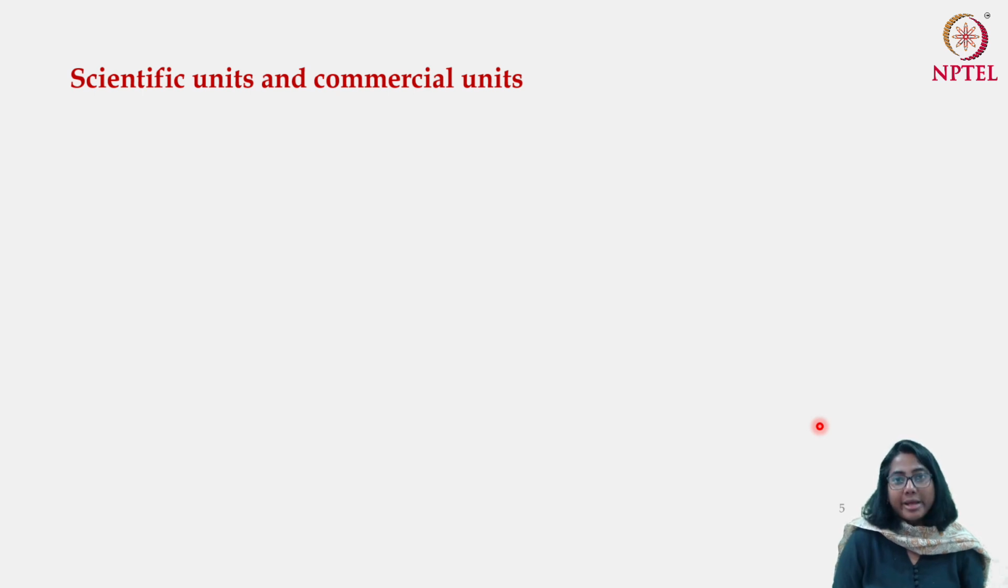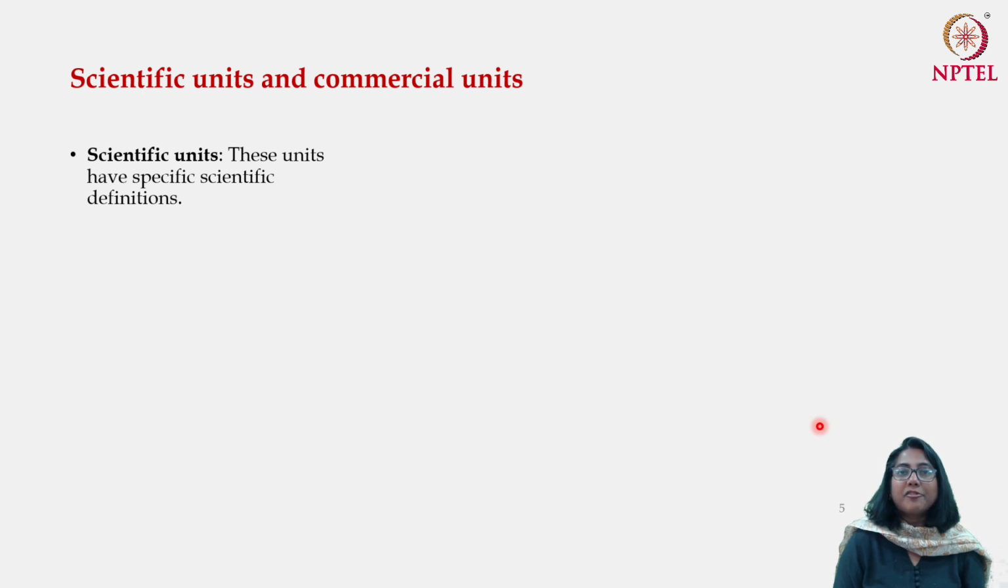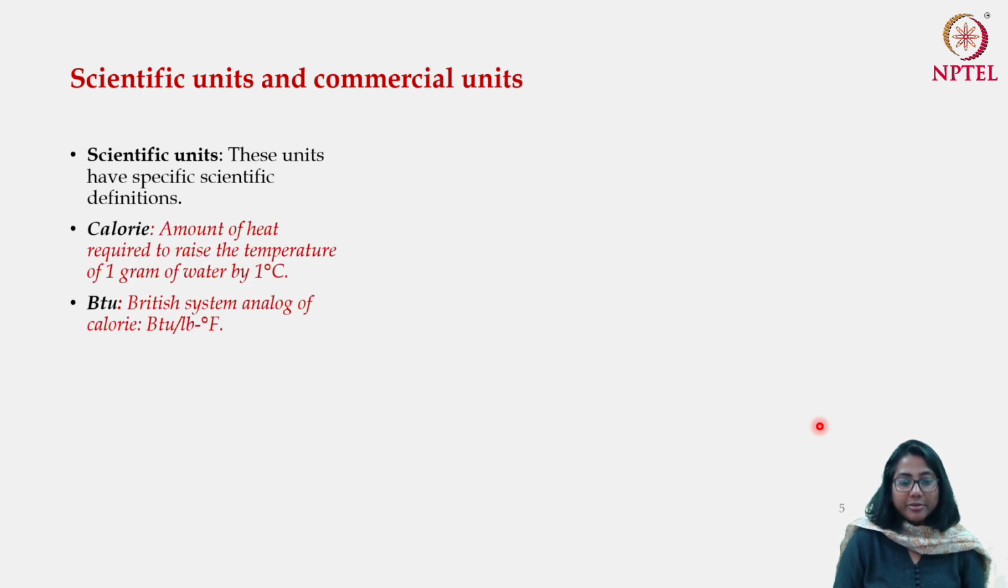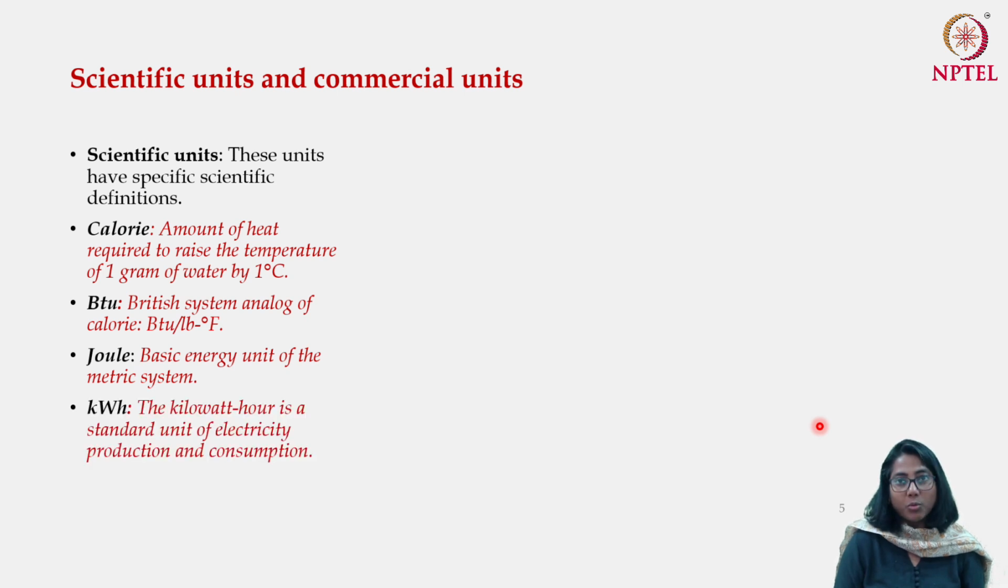Basically, when you talk about energy, energy can be measured using two different types of units. One is called a scientific unit and the other is called a commercial unit. Now let us begin with the concept of scientific unit. Each scientific unit has a very specific scientific definition. So what are the different scientific units that we use to measure energy? They are as follows: calorie, BTU, which is British Thermal Unit, joule and kilowatt hour.